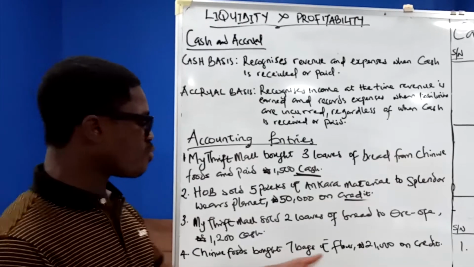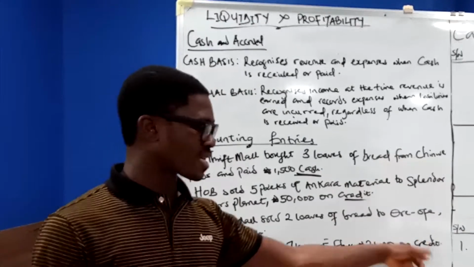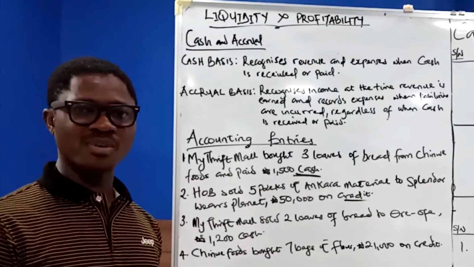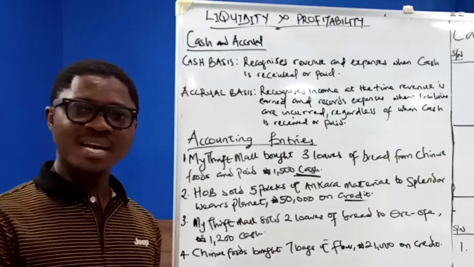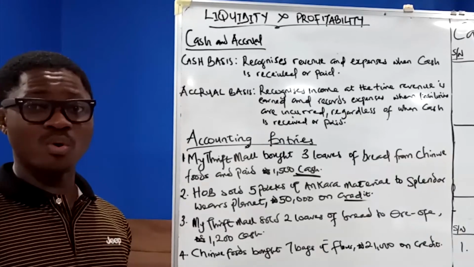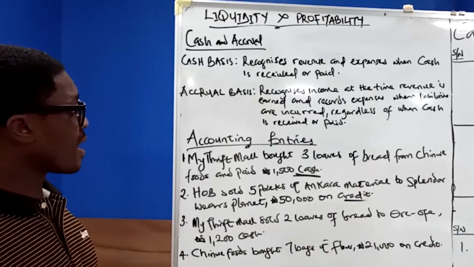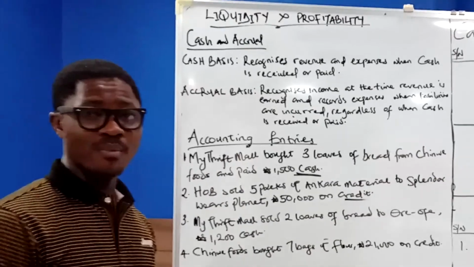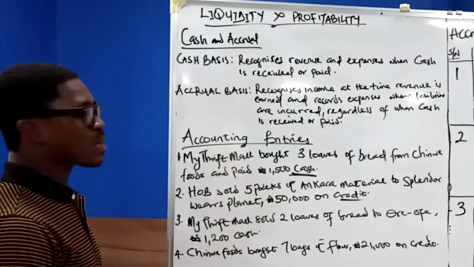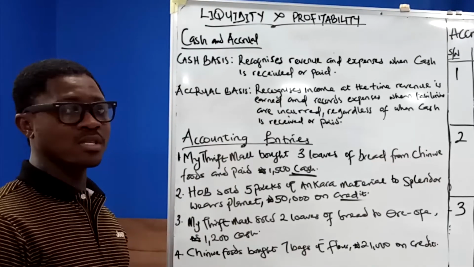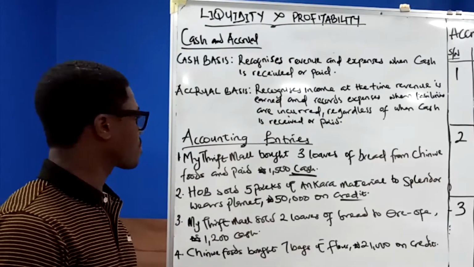Chinwe Food bought 7 bags of flour, 21,000 on credit. On credit. This will not be recognized under cash basis because cash is not received, cash is also not paid. So we go to the accounting entries under accrual basis. Our fourth question related to cash basis. Now we go to questions relating to accrual basis.